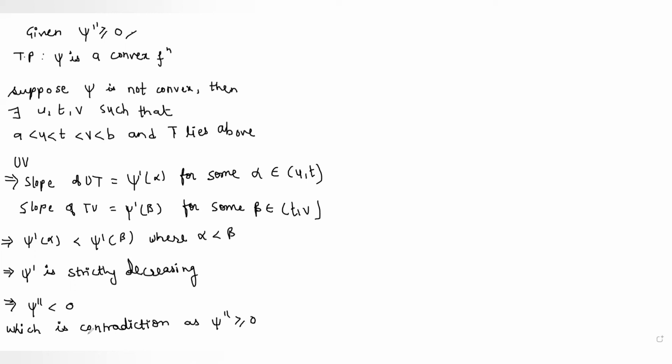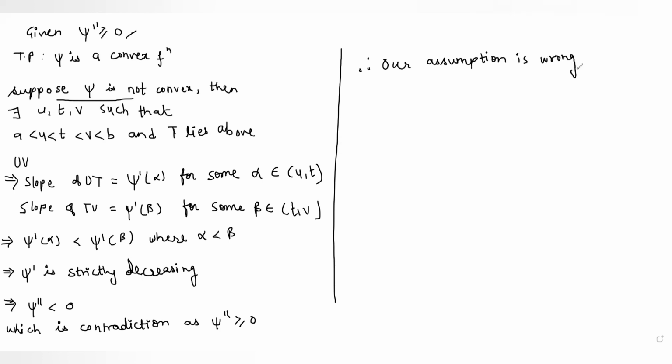And as we have got a contradiction, it means that our assumption that psi is not a convex function is wrong. And hence, psi is a convex function.